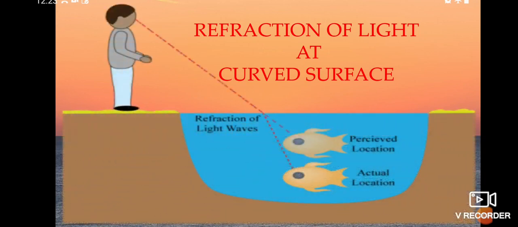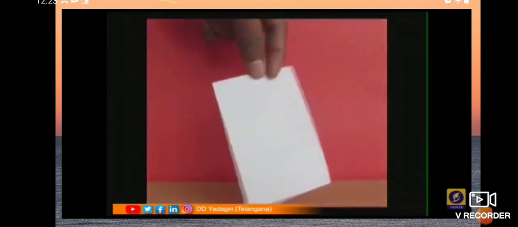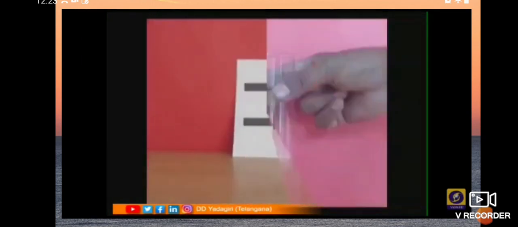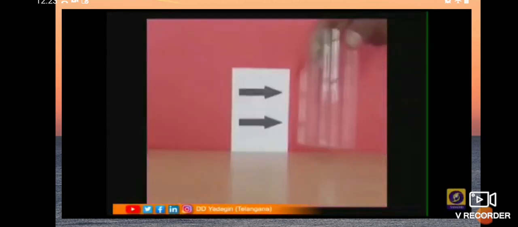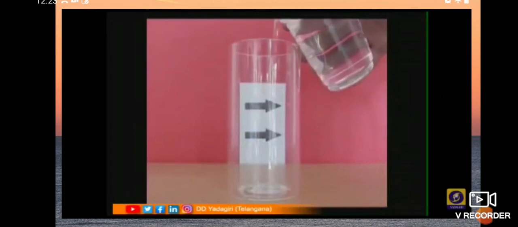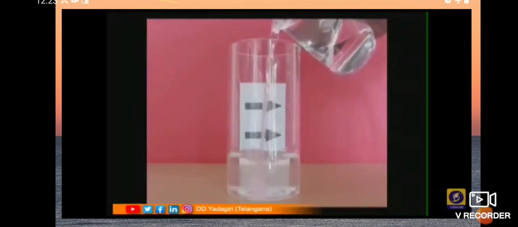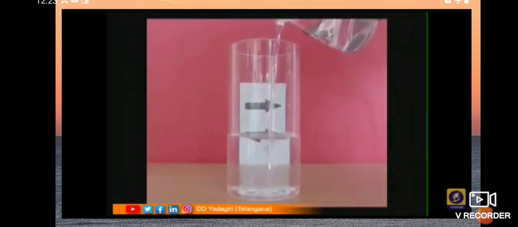Okay students. Take a piece of paper and draw two arrows in the same direction. Okay, and take an empty glass tumbler and keep it in front of the arrows. You can observe the diminished image of the arrows. Then try to pour some water into the glass tumbler. Observe it carefully.